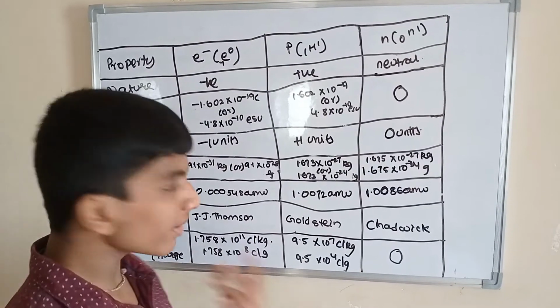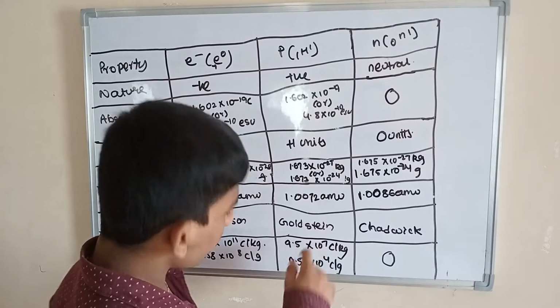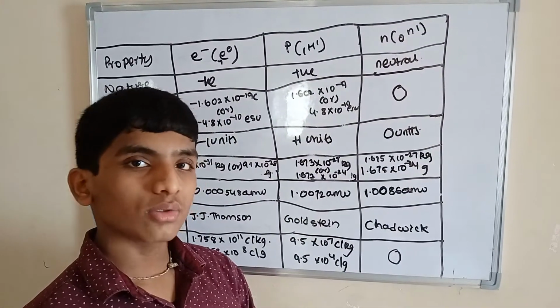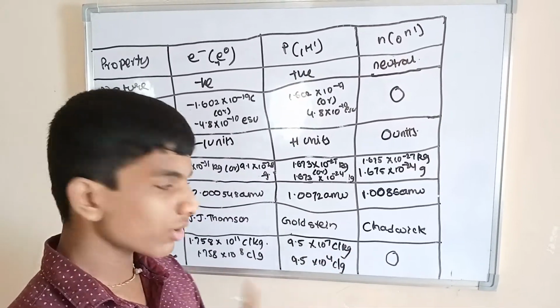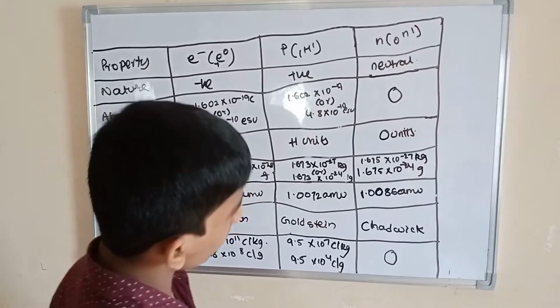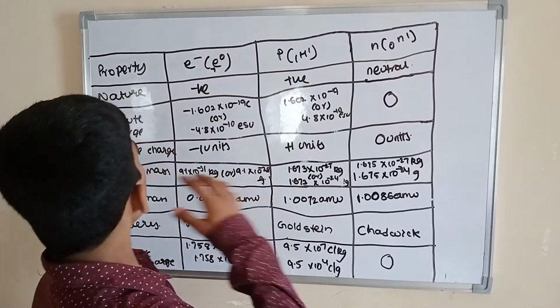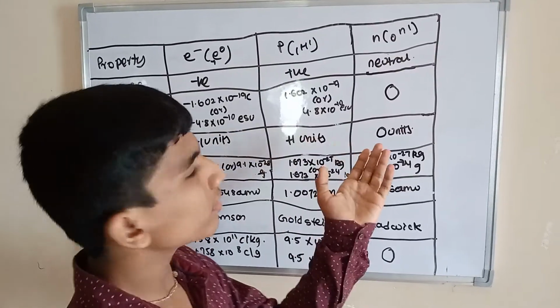And what is the e by m ratio or specific charge? If we derive it, 9.5 into 10 power 7 coulomb per kg, or 9.5 into 10 power 4 coulomb per gram, because 1 kg is equal to 1000 grams. And next, neutron. What is its nature? Neutral. Absolute charge, 0.